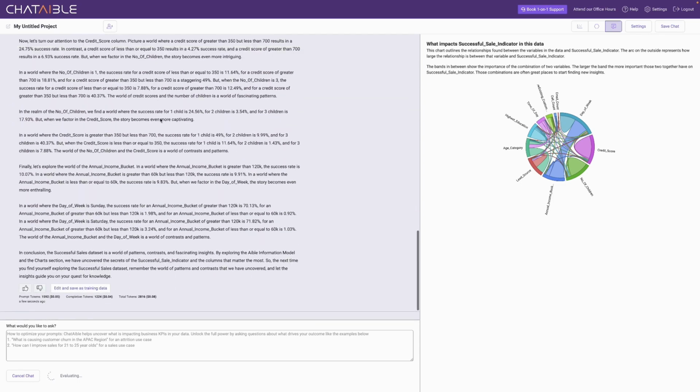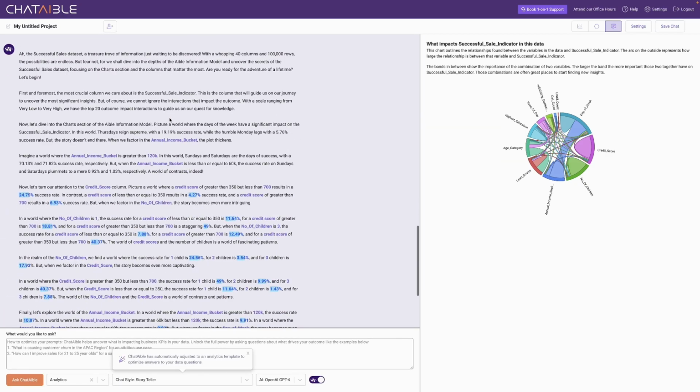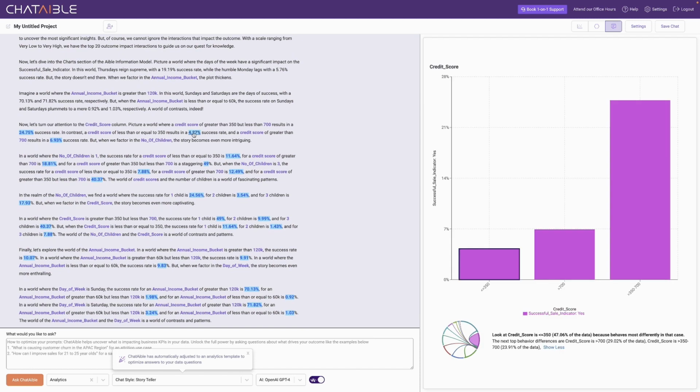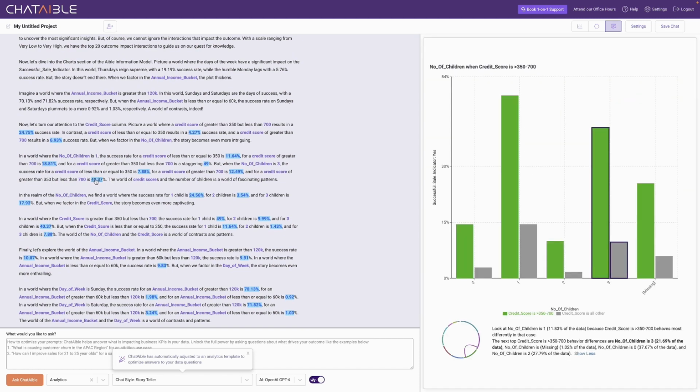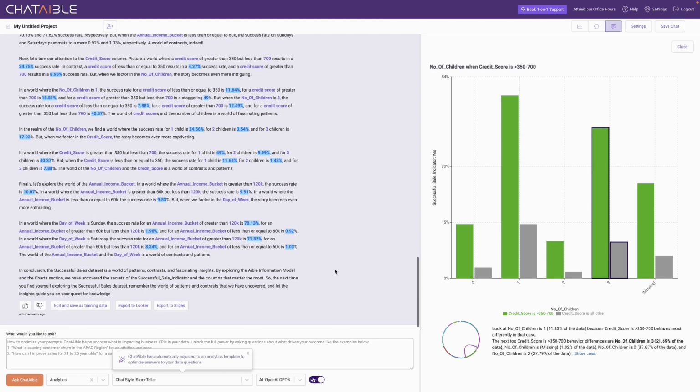And GPT has given me a narrative, but the problem is, how do I know whether these numbers are correct? And here Able comes back with a second analysis where every number that is highlighted in blue is actually something that is correct. If it's blue, it's true because we had a second information model double check the numbers for everything GPT has said. On the right hand side, the charts you see never went through GPT, so you can use this to triple check the analysis by GPT.